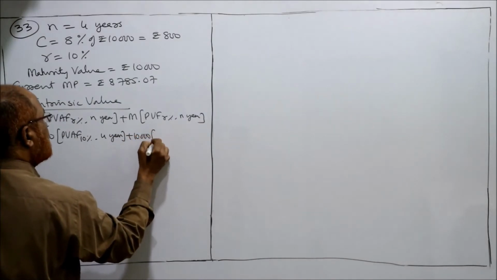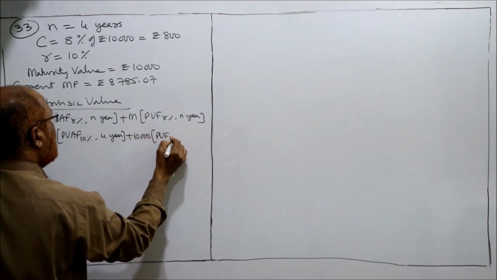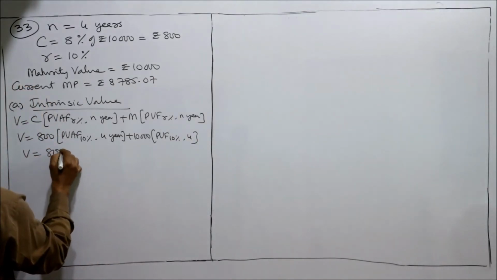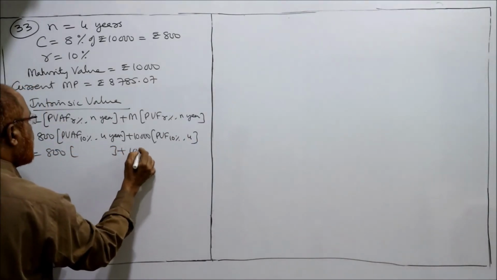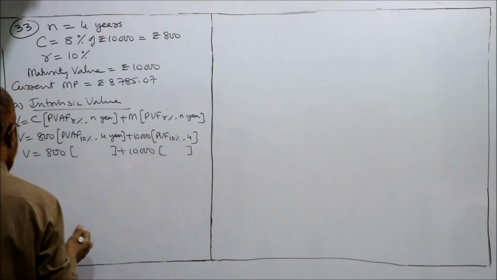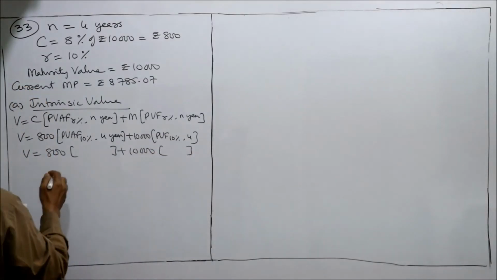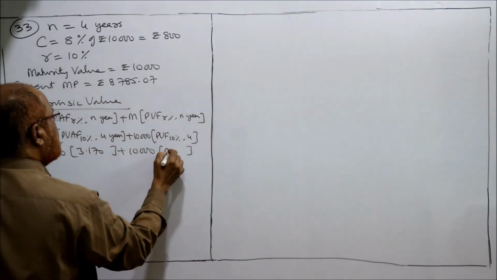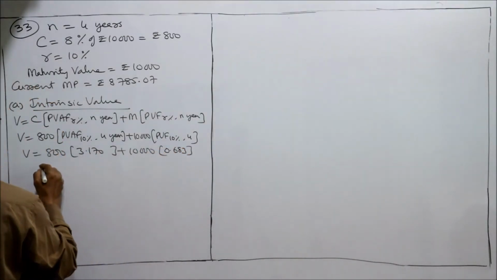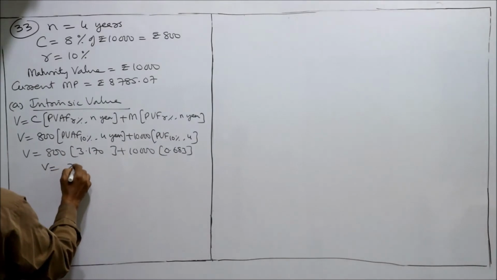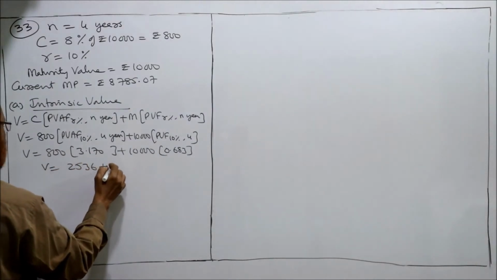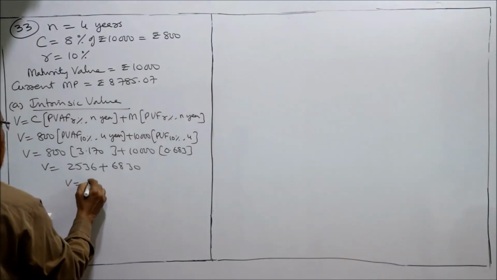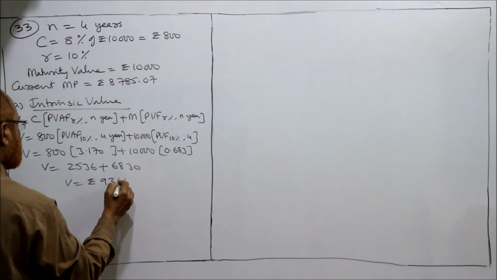Plus 10,000 into PVF, 10% 4 years. So 10% 4 years, it is 3.170 and 0.683. 2536 plus 6830, 9,366.